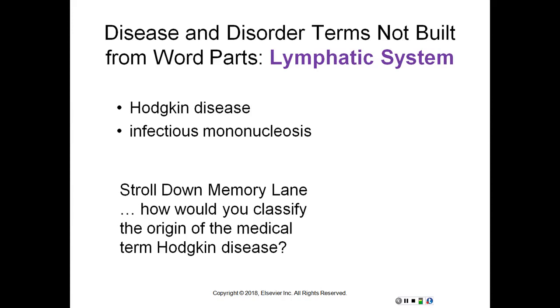So here they're just asking you, how would you classify the origin of the medical term Hodgkin disease? And basically that is an eponym. It was named after the doctor who discovered the disease. And that will end this